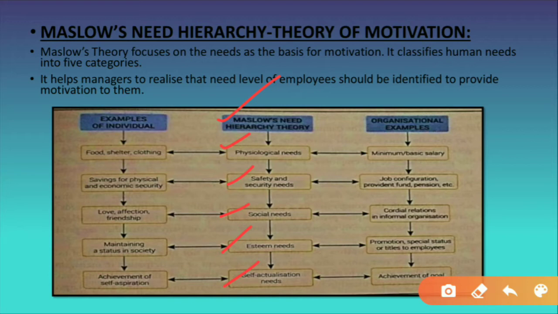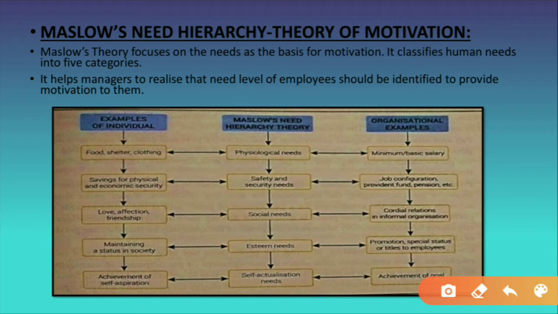Okay, now you can see that the arrow is going downwards. So the first and foremost need is the physiological need. As you can see in the picture, the first need is the physiological need, second is safety and security need, third is social needs, fourth is esteem needs, and the fifth is self actualization needs. Now students, we will understand all these needs one by one.